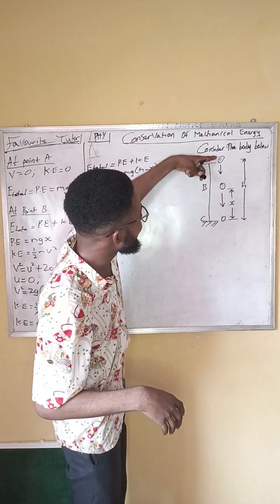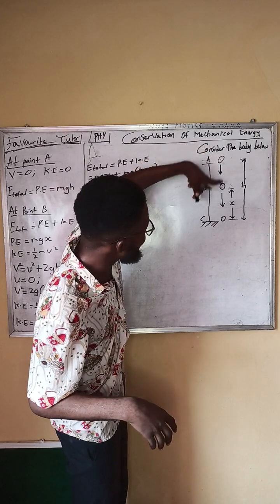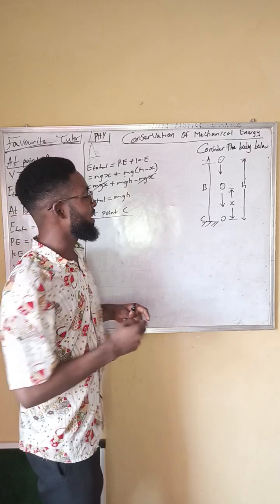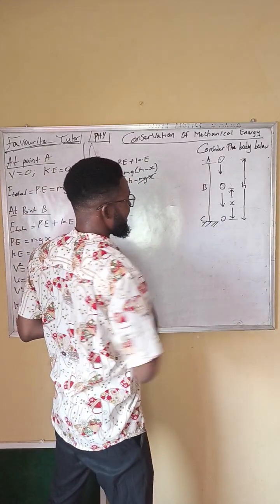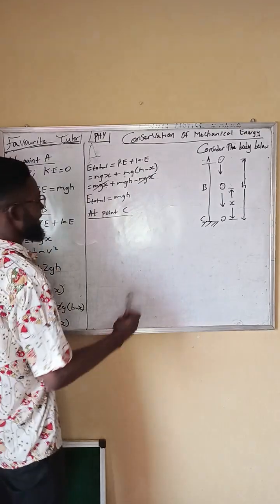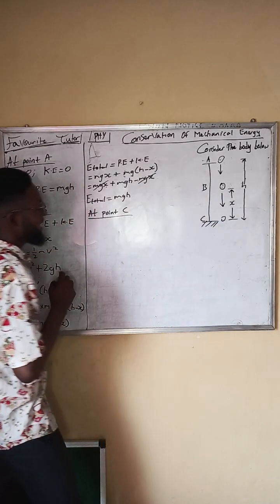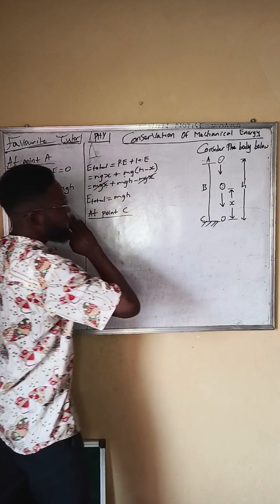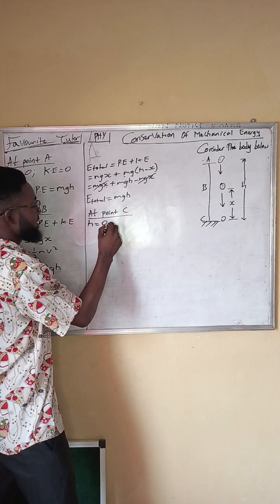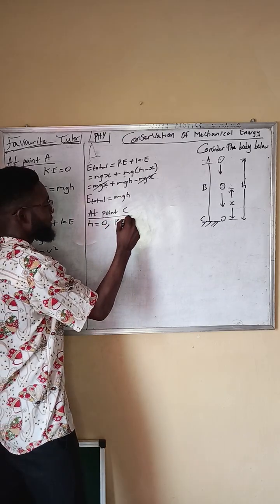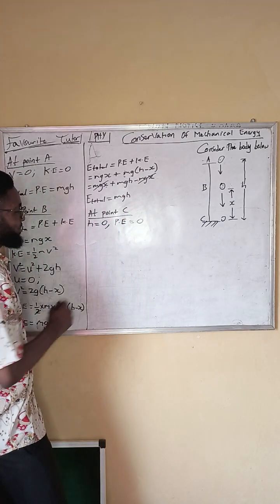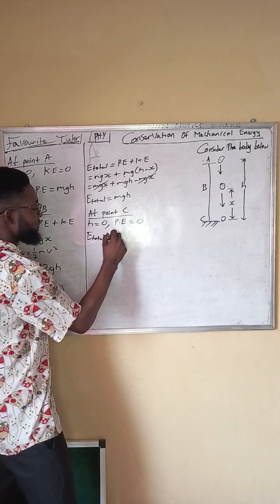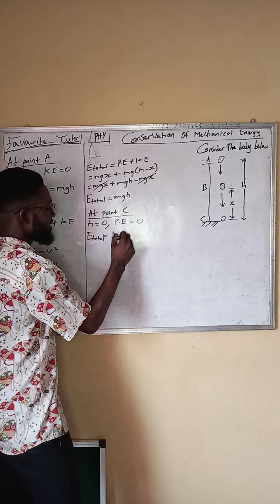So right here we have the initial velocity. Right here we have the final velocity. So at point C, it has velocity. Since it has velocity, it possesses kinetic energy. And there is no height right here. So since there is no height, height is 0. It means that the potential energy is 0. So therefore, the total energy right here is equal to the kinetic energy.